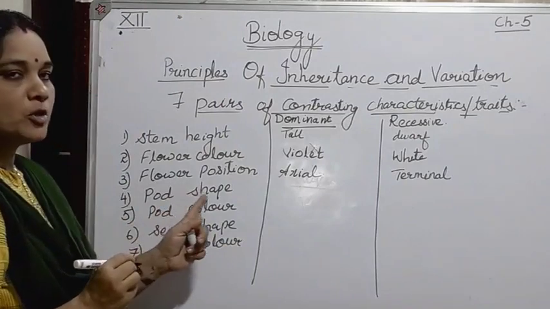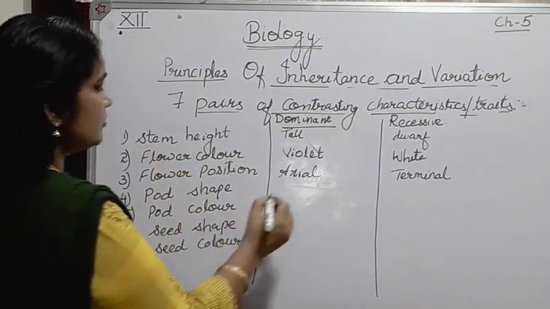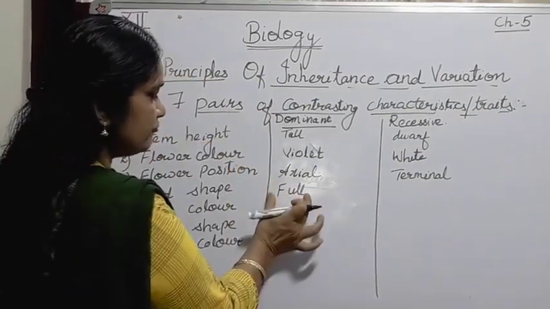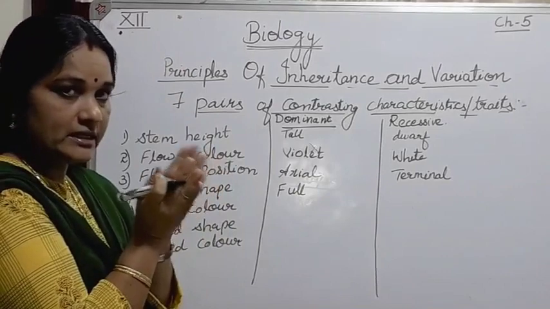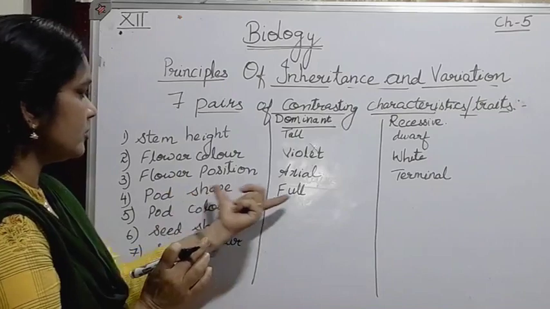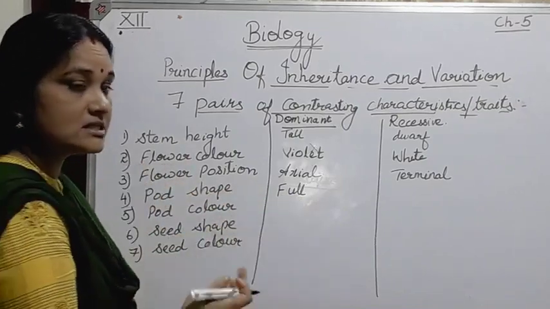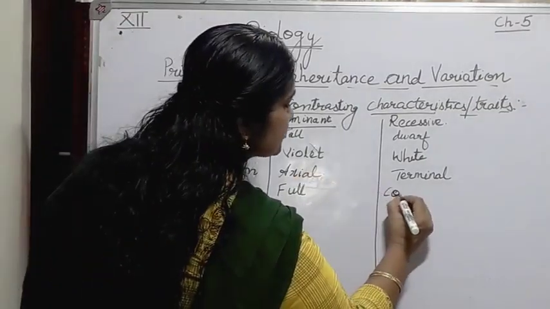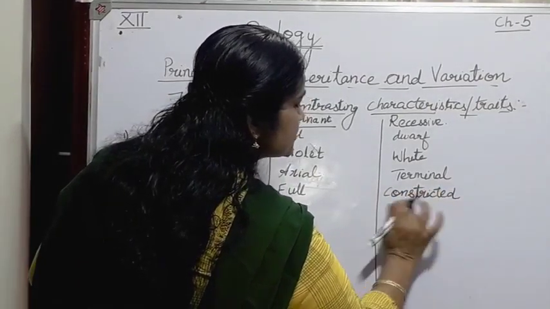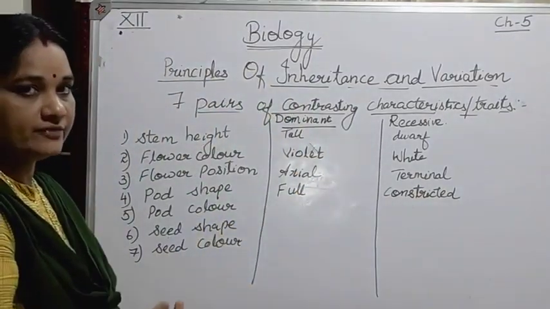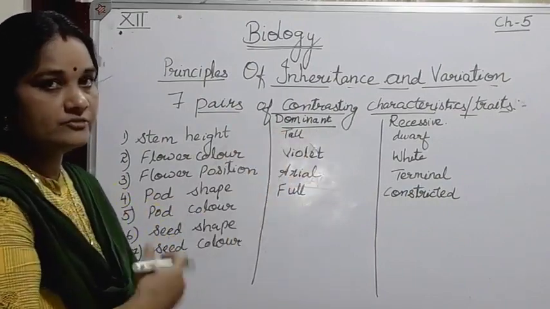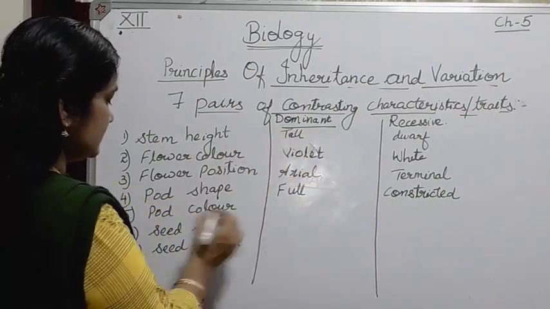Okay. Next comes the pod shape. That is the fruit. So the pod shape was full, that is, not wrinkled. The full shape of the pod, nicely expressed, contains the seed. So the dominant factor was full, and the recessive factor was constricted. The constricted trait was considered the hidden or recessive factor, and the full pod was considered the dominant factor expressed in the plant.